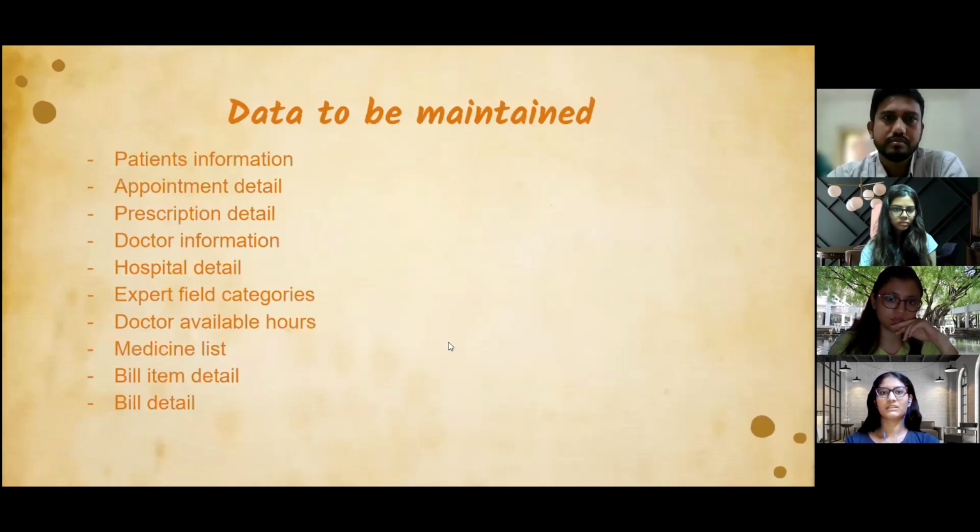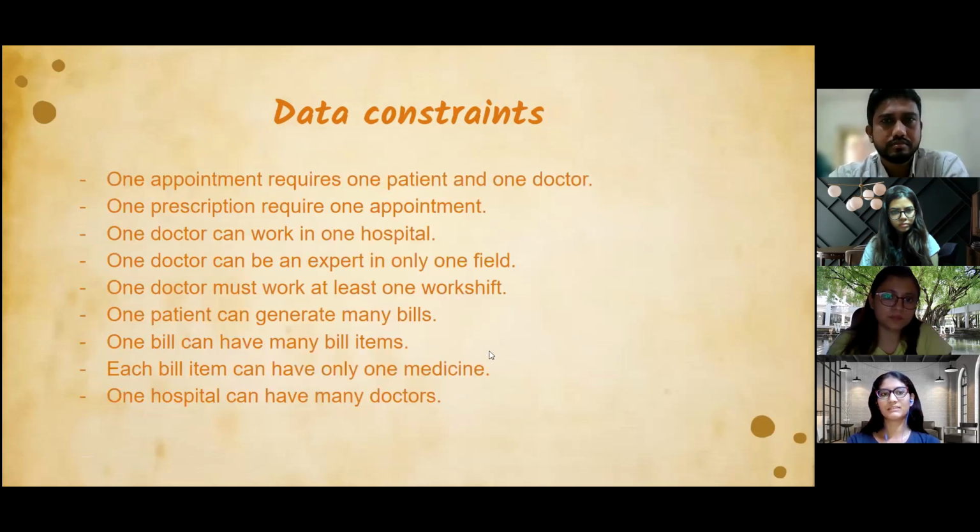Then coming to the data to be maintained. These are the different tables in our system: patient information, appointment detail, prescription, doctor information, hospital, expert fee, doctor's available hours, as well as medicine list, bill item, and bill detail. Coming to the data constraints: one appointment requires one patient and one doctor. One prescription requires one appointment, one doctor can work in one hospital, and one doctor can be an expert in only one field. One doctor must work at least one work shift.